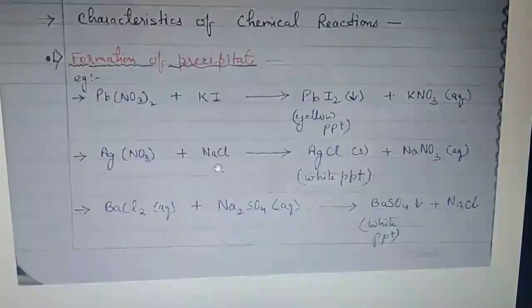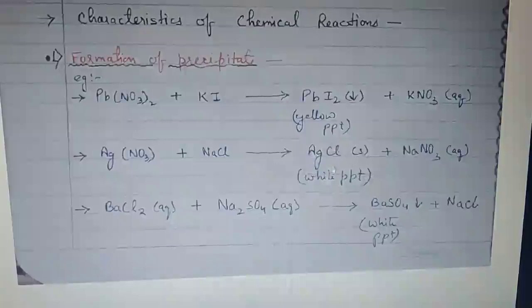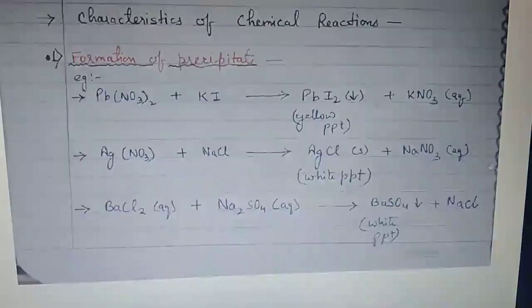The next example: when you treat silver nitrate with NaCl, we observe a white PPT of silver chloride, which is insoluble in sodium nitrate solution. Again, AgCl and NaNO3, both of them are the new substances formed in this reaction.